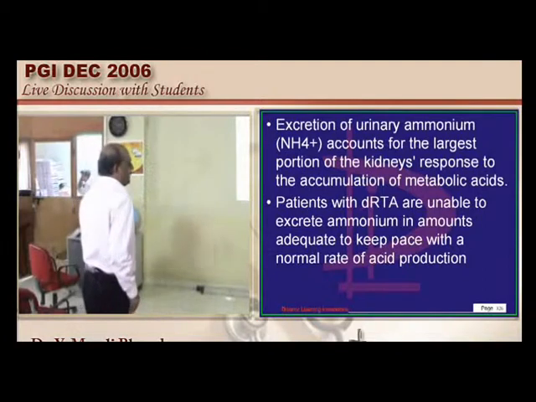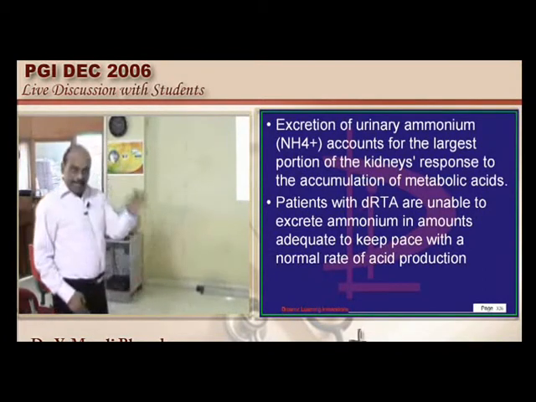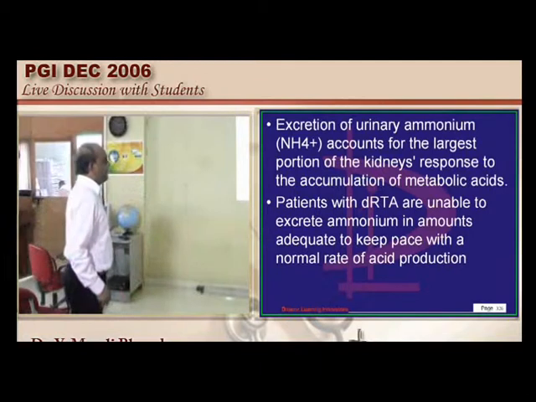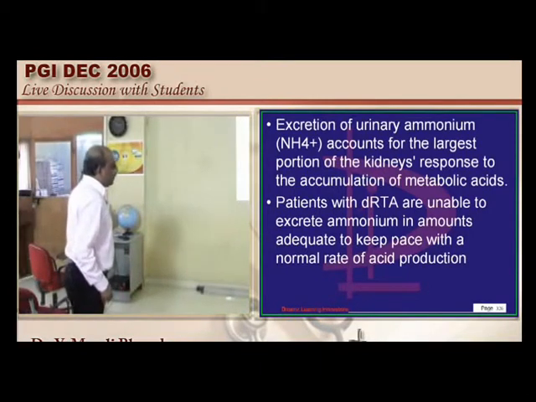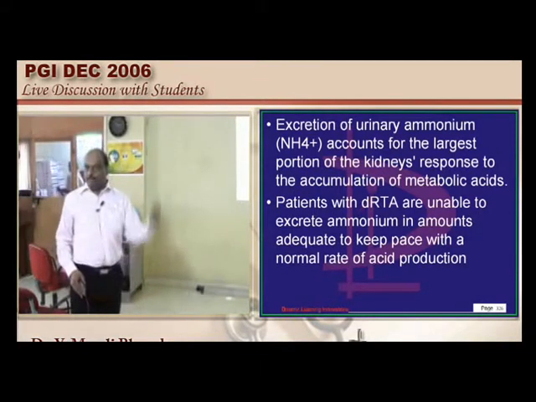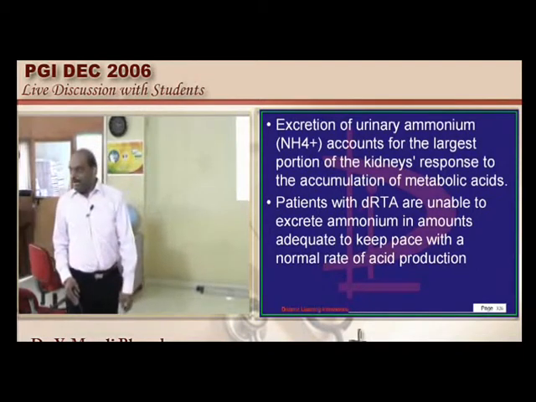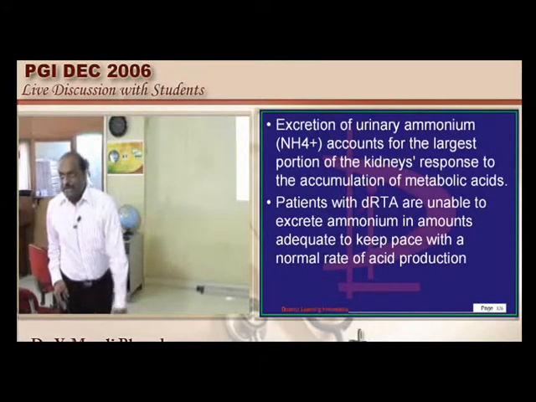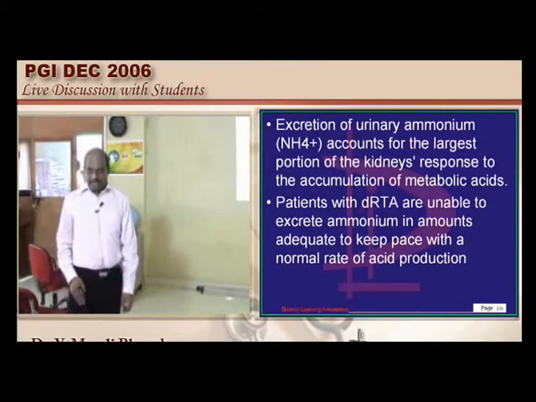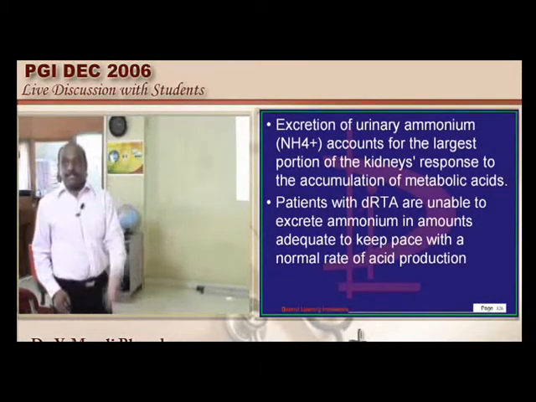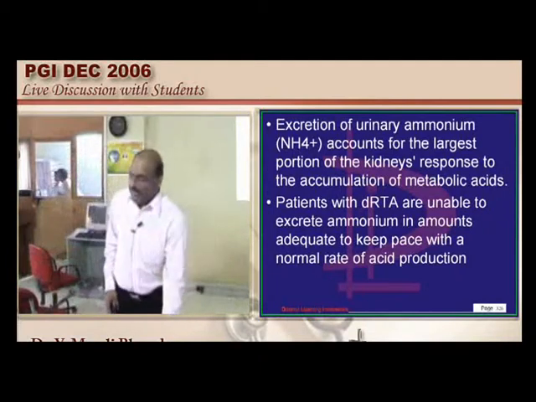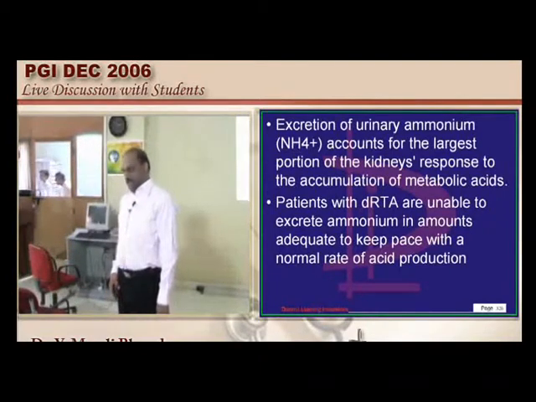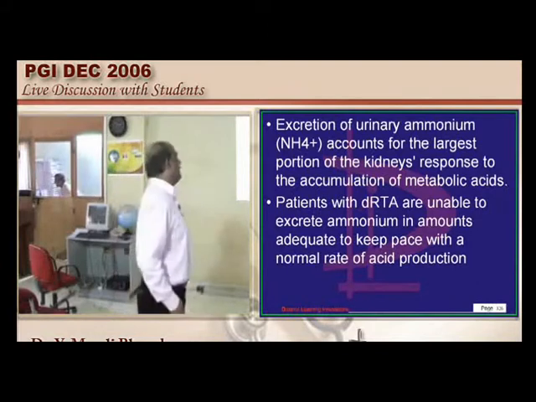So that is the reason, doctor, in proximal RTA the urine pH can be lowered to less than 5.5 if you give acid, but you can never lower the urinary pH to less than 5.5 in distal RTA, because the very process of acidification is abnormal in distal renal tubular acidosis. That is a differentiating factor between the two.